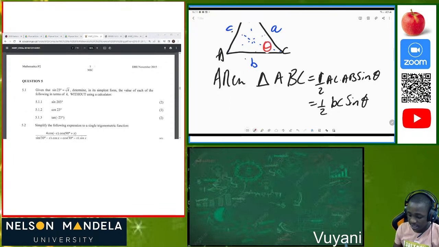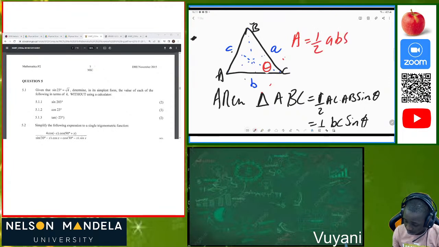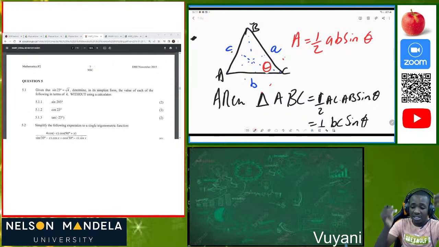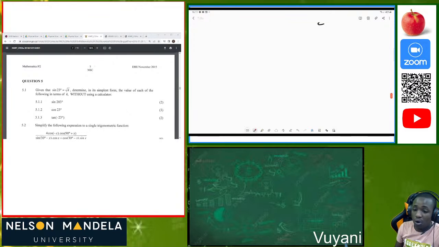Then the angle is this side. So we can see that the angle is between these two sides. So again, the area here is equal to 1/2 AB sine of that angle theta. In the area rule, we are just looking at these two sides that have the included angle, so that we can determine the area of the triangle. It no longer has to be a right-angled triangle or a triangle which has a perpendicular height. Any triangle can now have its area determined.